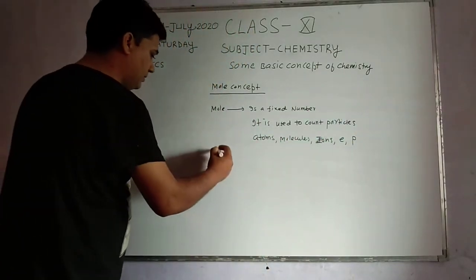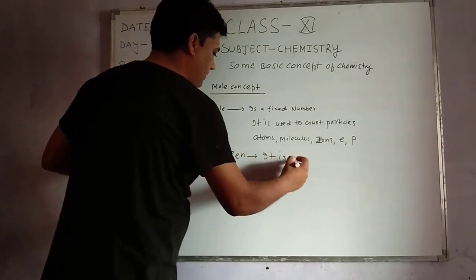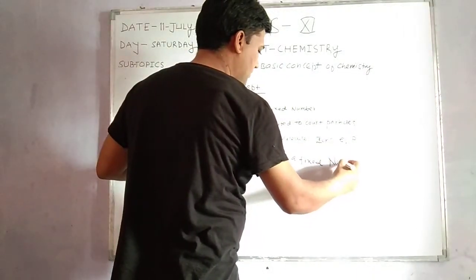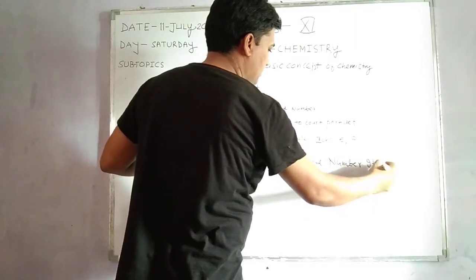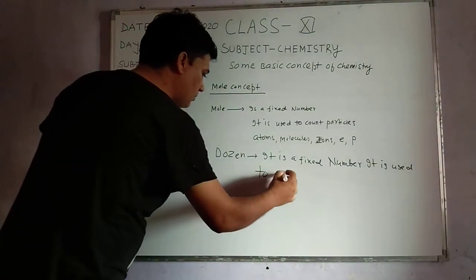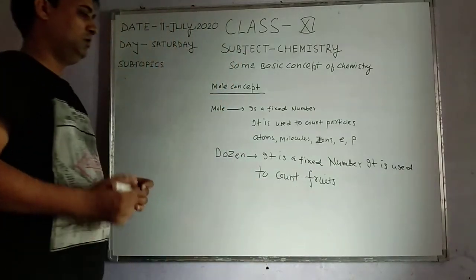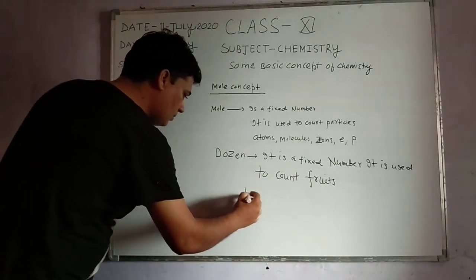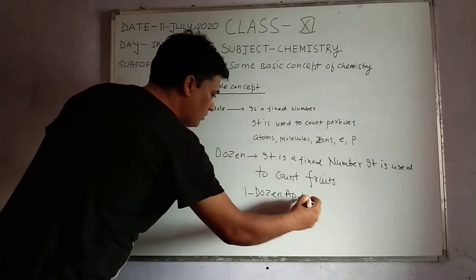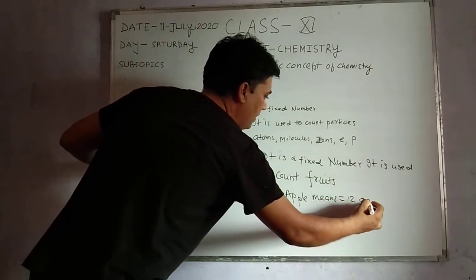Just like a dozen, it is a fixed number used to count fruits. For example, 1 dozen apples means 12 apples.